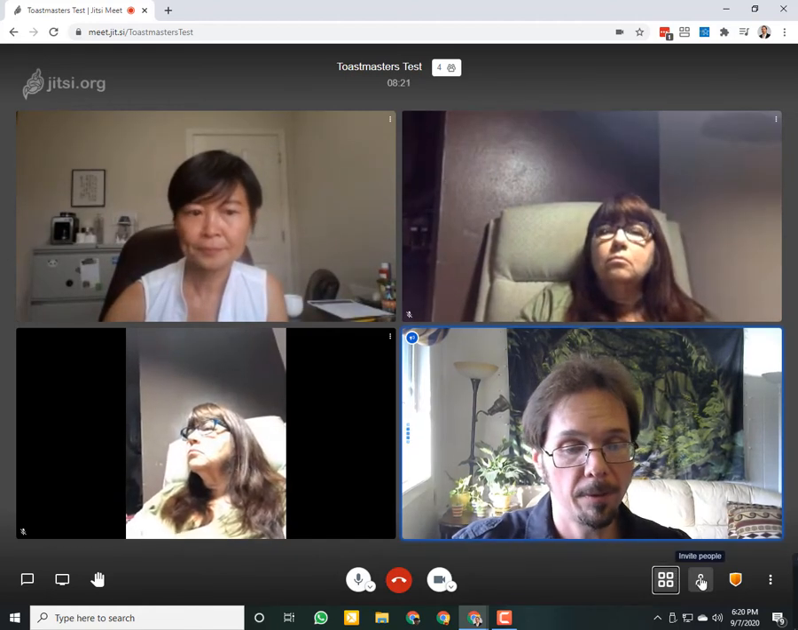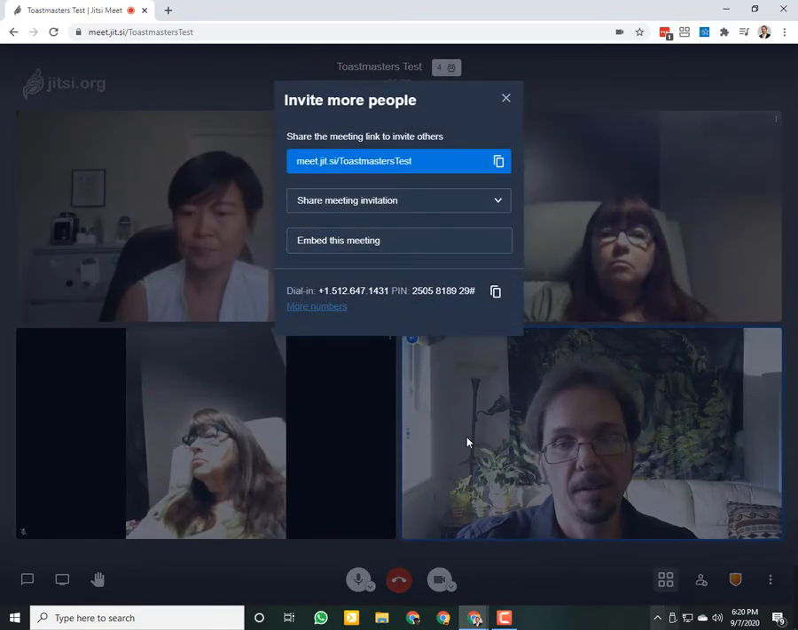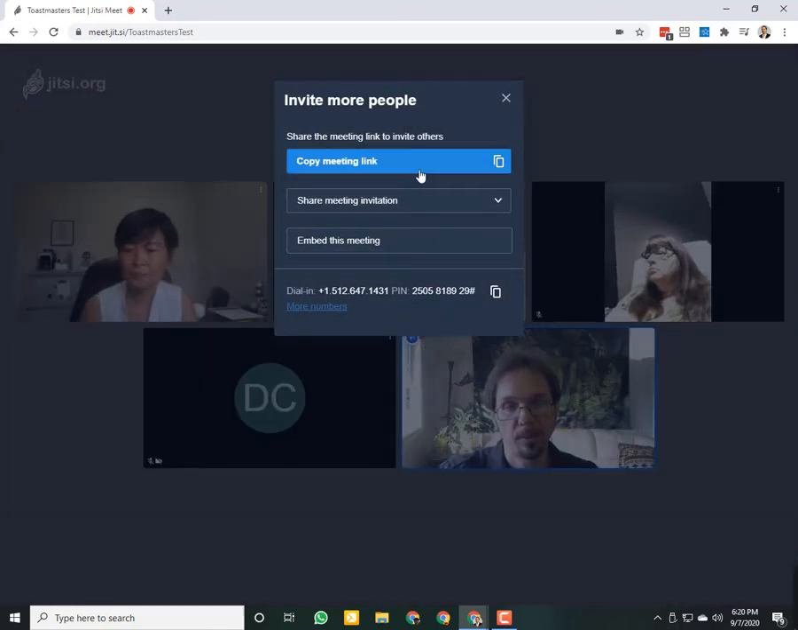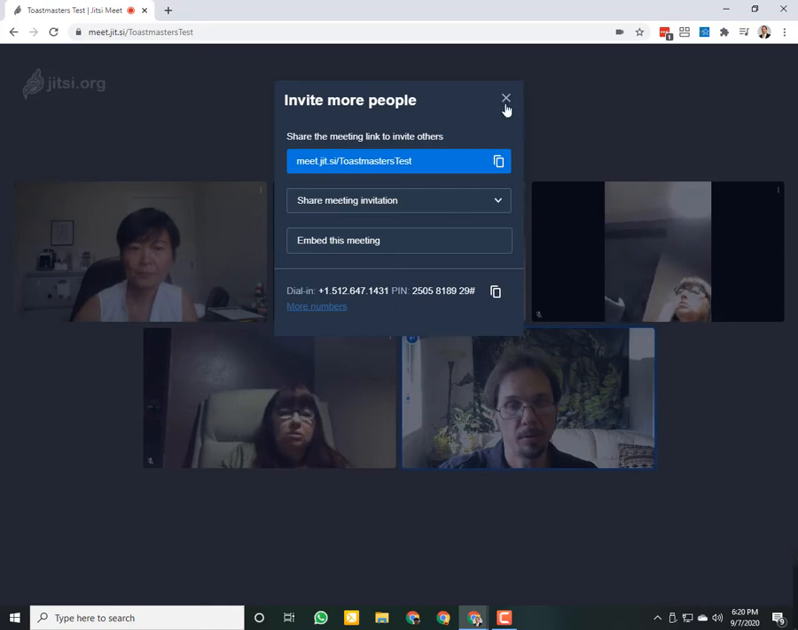To invite more people, the button next to that, the little person with the plus sign, opens up the box here so you can copy the link or send out the email to invite more people. And someone can dial in on the phone too. There's a dial-in number if someone needs to dial in on the phone instead of using the computer.